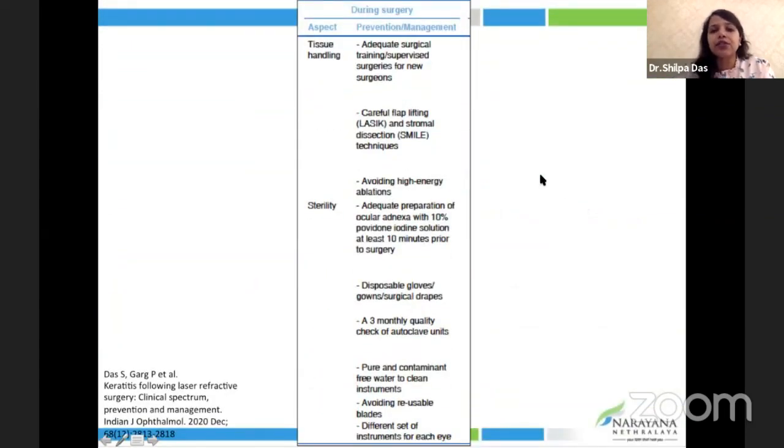During surgery, the tissue handling should be minimal. Adequate sterility through adequate preparation of the ocular adnexa with 10% povidone iodine, using disposable gloves, a 3-monthly quality checkup of the autoclave units, and using pure and contaminant-free water to clean the instruments is very important.